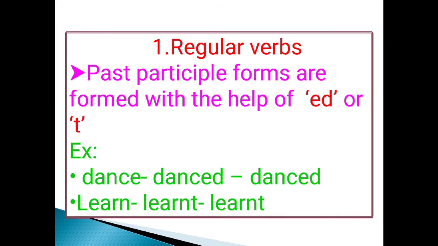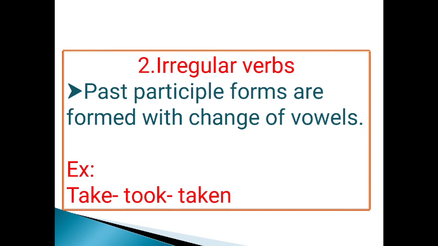Regular verbs. Past participle forms are formed with the help of ed or t. Example: dance, danced, danced. Learn, learnt, learnt. Irregular verbs. Past participle forms are formed with change of vowels. Example: take, took, taken.